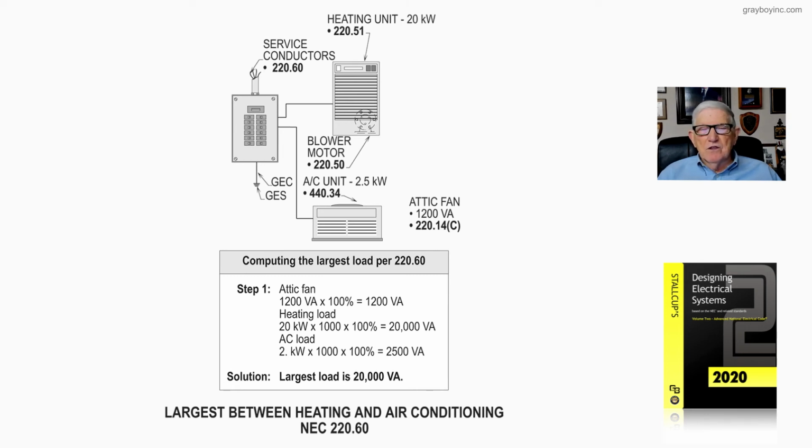So the largest load would be 20,000 volt-amps, because you could not use the air conditioner when you're using the heat. You wouldn't use the heat or the air conditioner when you're using the attic fan. So you can see any one of those three loads would not be used together, but just one of these units would be used at one time. So that's what this illustration is pointing out to the user of the NEC.